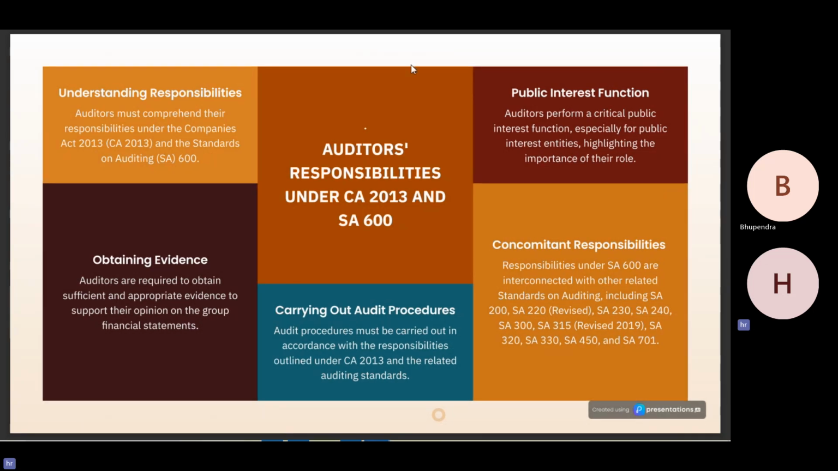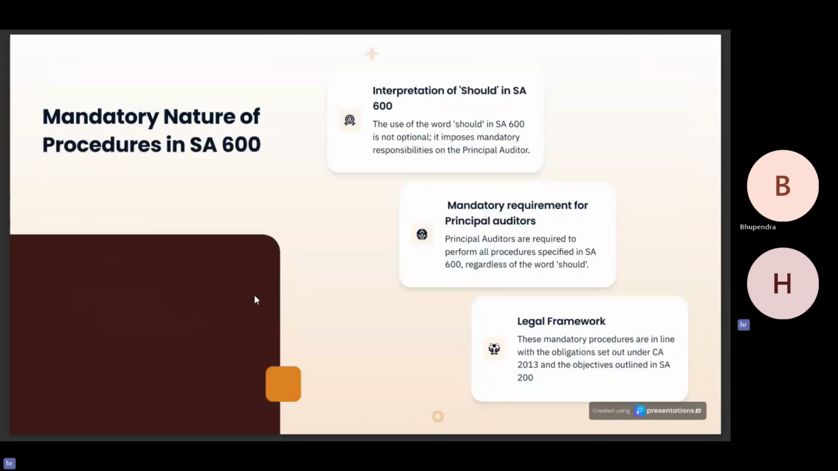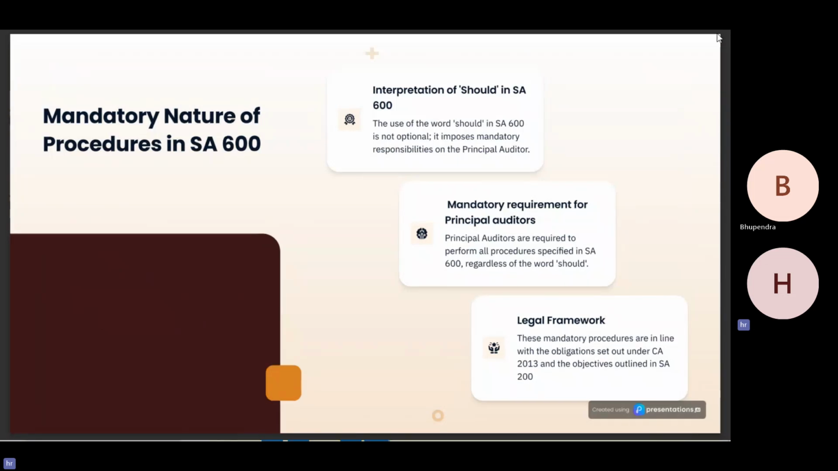Responsibilities under SA 600 are interconnected with other related standards in accounting, including SA 200, SA 220, SA 230, SA 240, and so on. So basically, the SA 600 lays down procedures which are mandatory in nature. Interpretation of should in SA 600. The use of word should in SA 600 is not optional. It imposes mandatory responsibility on principal auditor.